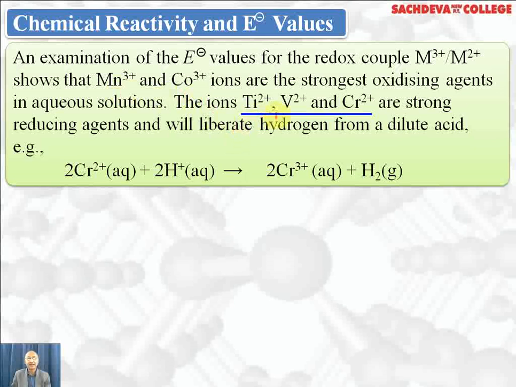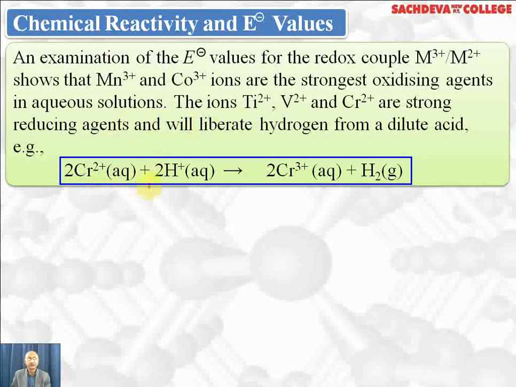The ions titanium +2, vanadium +2, and chromium +2 are strong reducing agents, means they try to lose electron to go to higher oxidation state because their higher oxidation states are more stable. Chromium +2 in acidic medium changes to chromium +3, which is more stable due to half-filled t2g orbital.